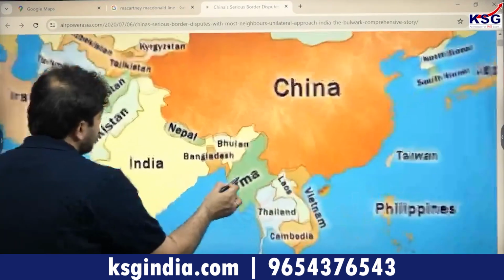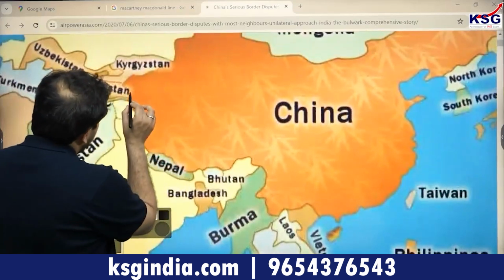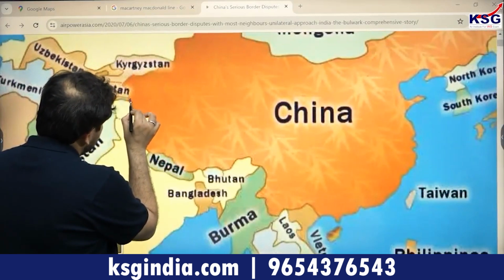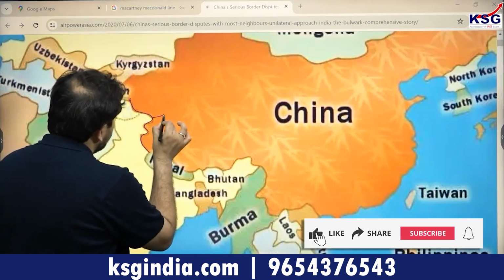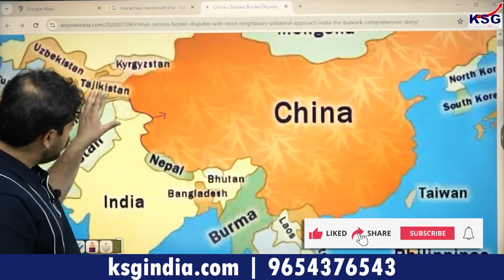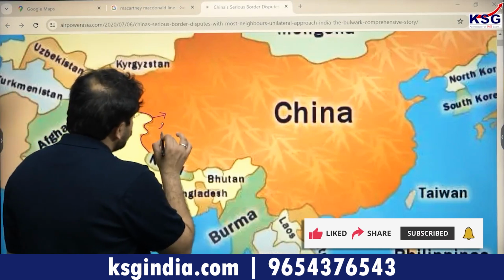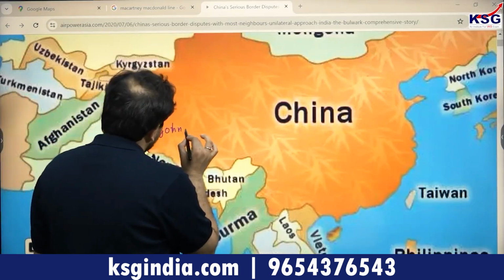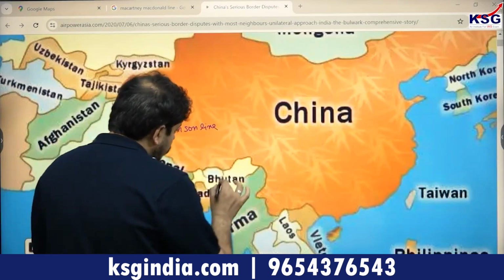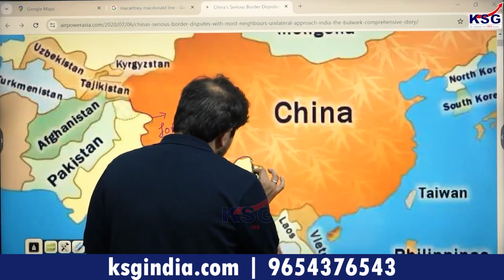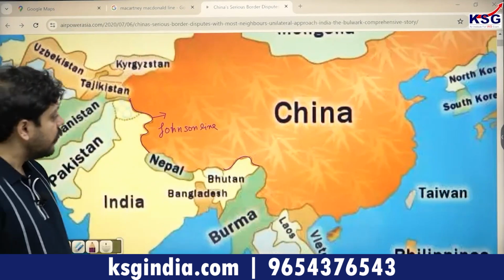If I have to stitch it out very clearly, take a look at this line connecting this entire region. The line joining this entire region of Ladakh and Uttarakhand is the Johnson line, right? And the line which is here, running from Bhutan to Myanmar, is the McMahon line.